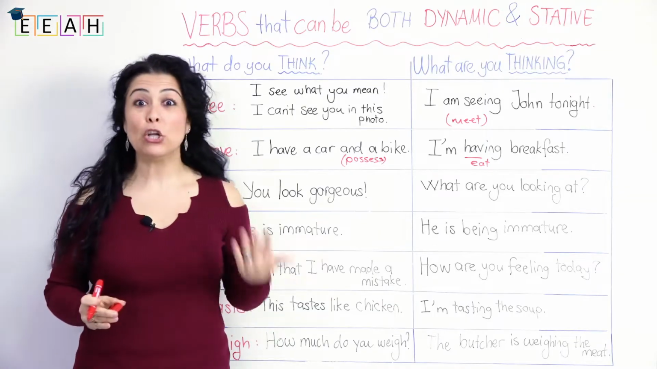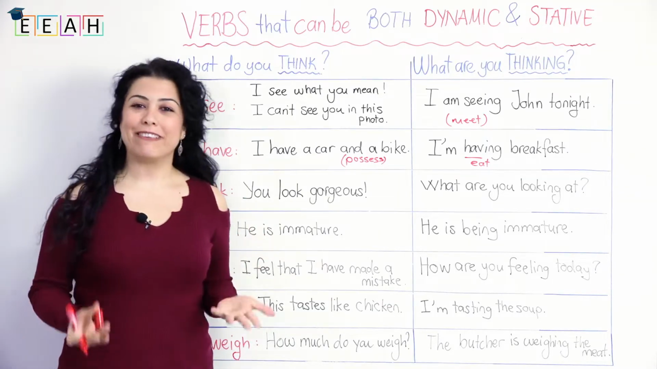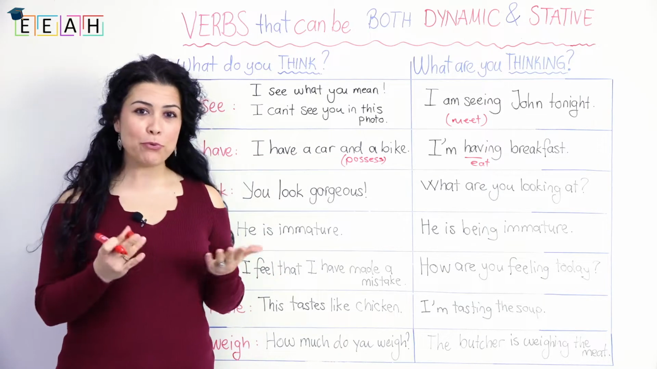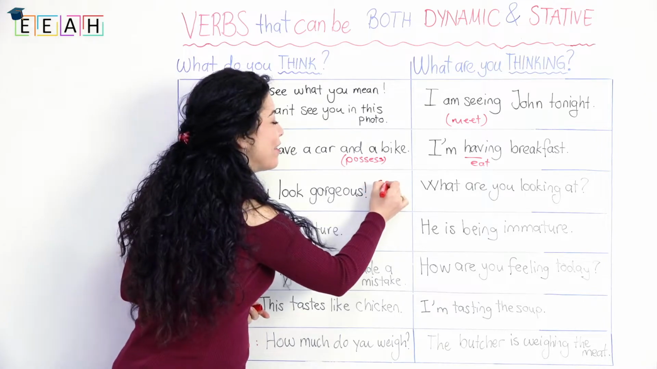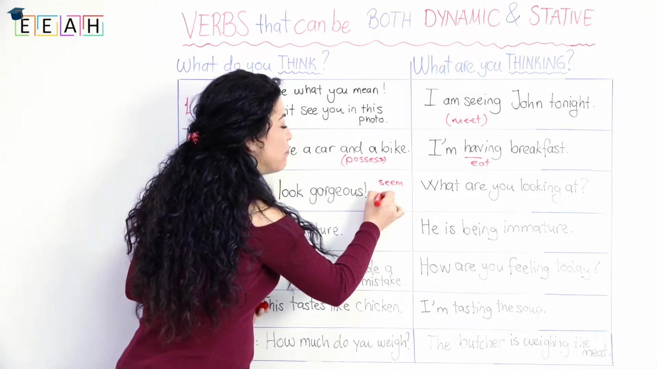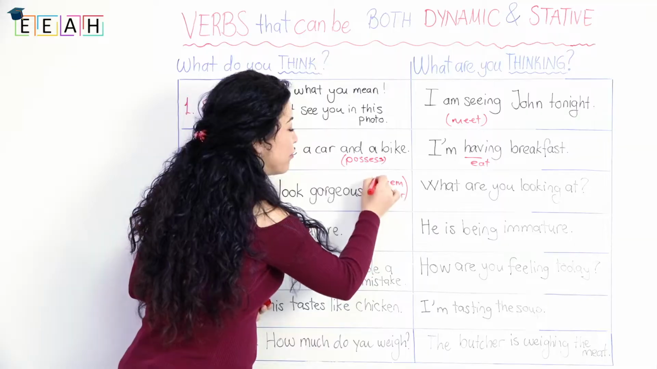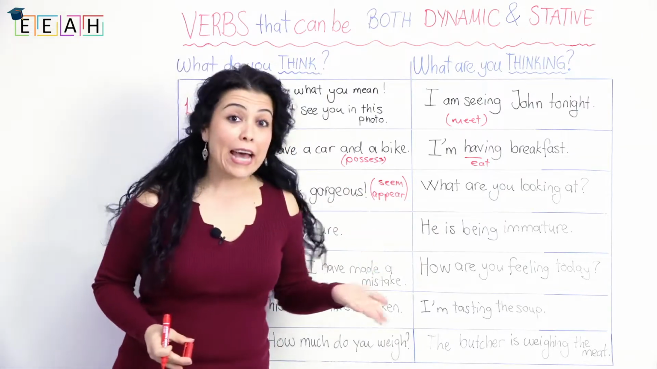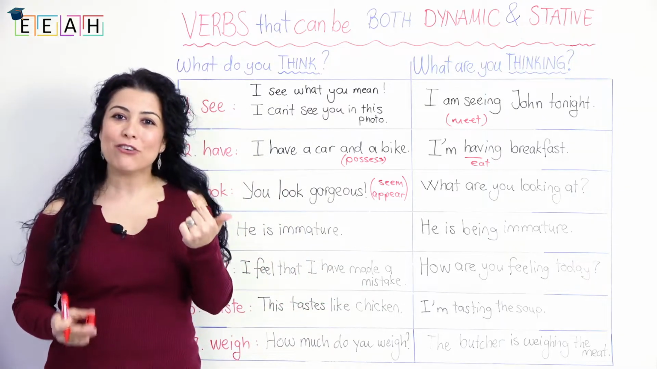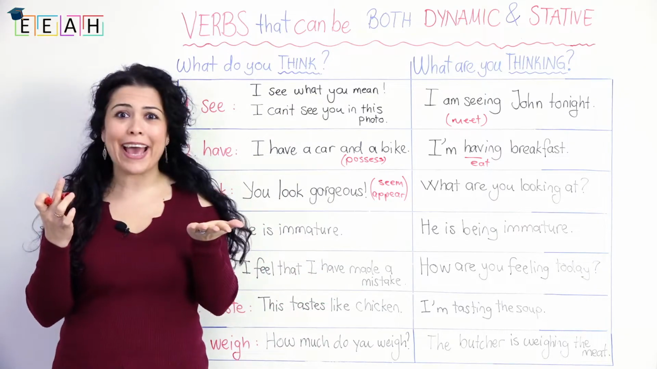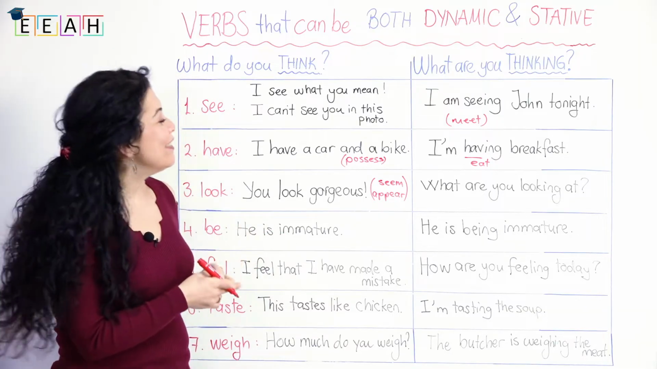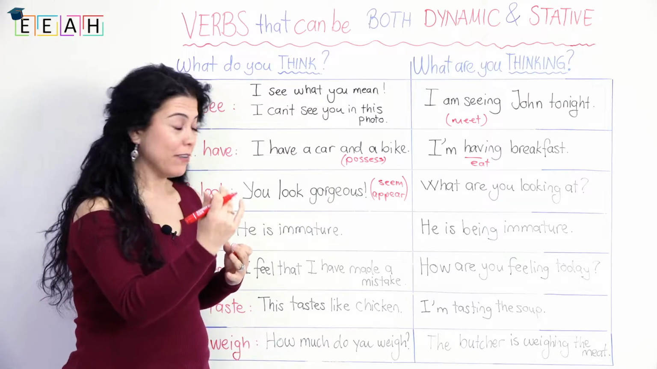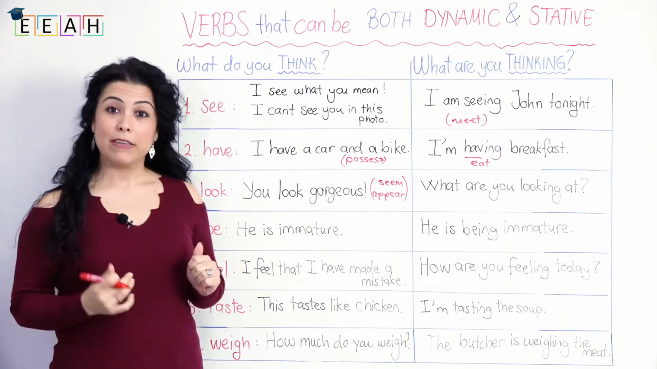Right. Number 3, look. You look gorgeous. This means you seem, you appear beautiful. So the meaning here is either to seem or appear, as you can see. With an ing form, what are you looking at? So this is the physical movement of our eyes, right? What are you looking at? Where are you looking at? Okay, so the meaning here is referring to a physical movement. Don't forget.